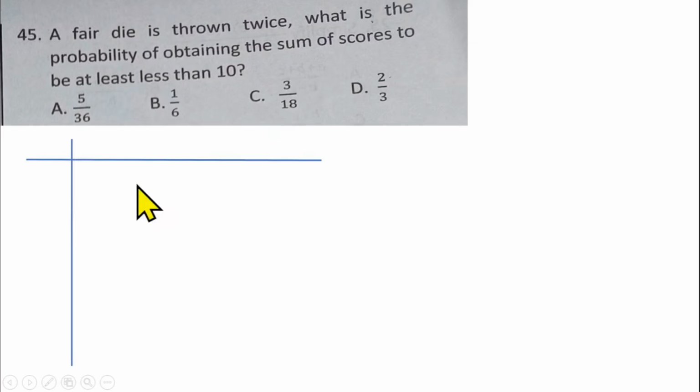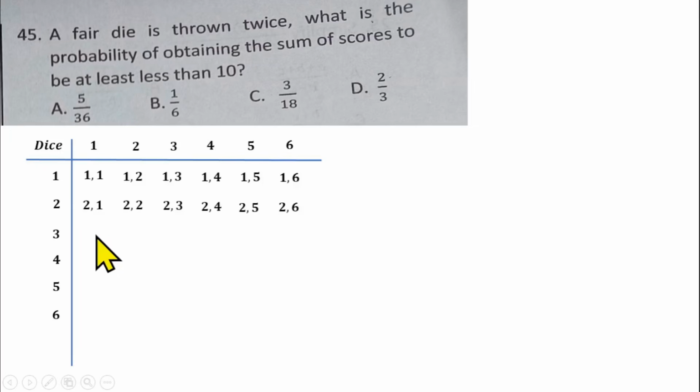Question number 45 is from probability. A fair die is thrown twice. What is the probability of obtaining the sum of score to be at least less than 10? So 2 dice are drawn, so I can draw the chart for us. Draw a chart like this, and this is representing the dice. So we have this representing the first die, and this the second die.